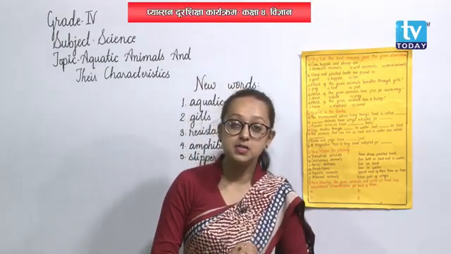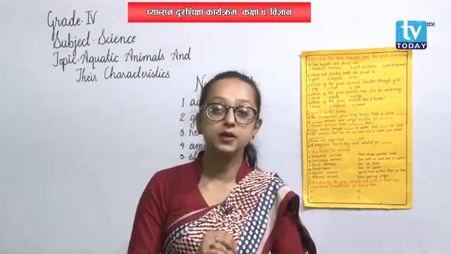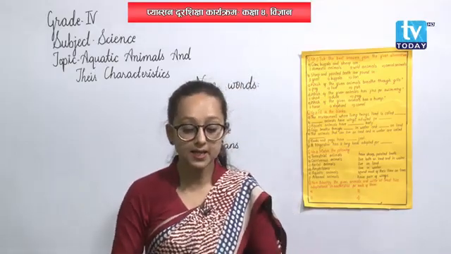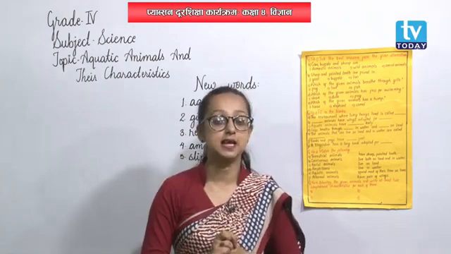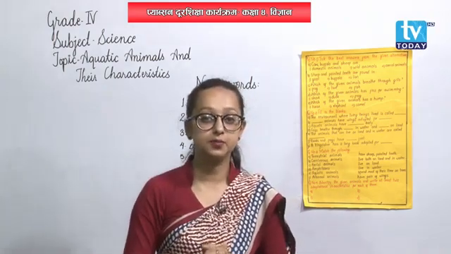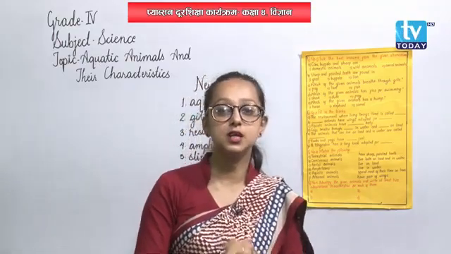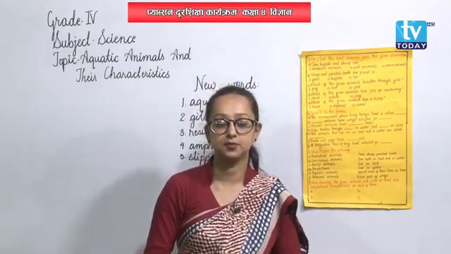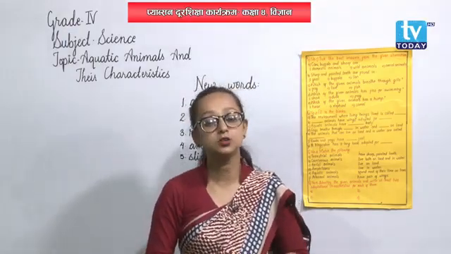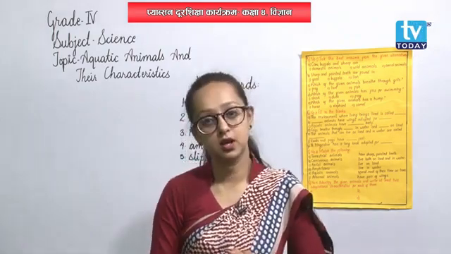Whereas animals like crocodiles and alligators breathe with the help of lungs, and they have a nose placed on the tip of the snout that helps them to breathe. Also we discussed dolphins. They come out of the water frequently to breathe, because although they are aquatic animals, they breathe with the help of lungs.